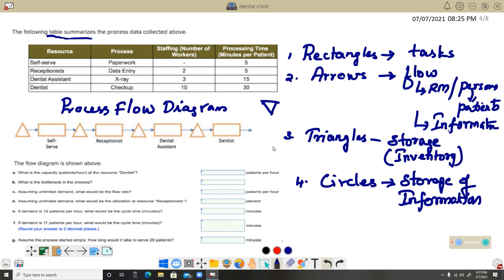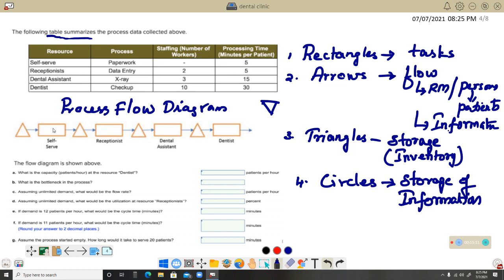Triangles can be the straightaway triangle that we usually see in our mathematics textbooks. And here we use those triangles to represent the storage. Storage of what? Inventory. Sometimes in some textbooks you must come across inverted triangles also. It also indicates storage or inventory. And one more symbol: we use circles for the storage only, but the storage of information. These are some of the symbols that we use to indicate the process flow diagram.